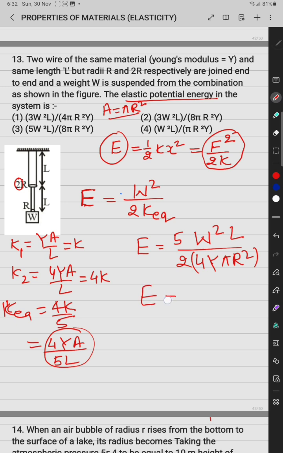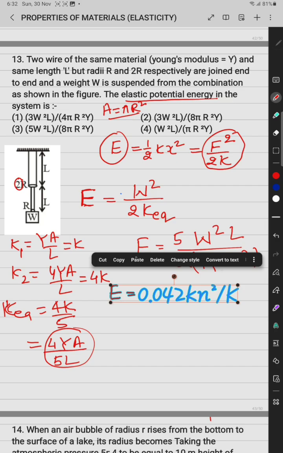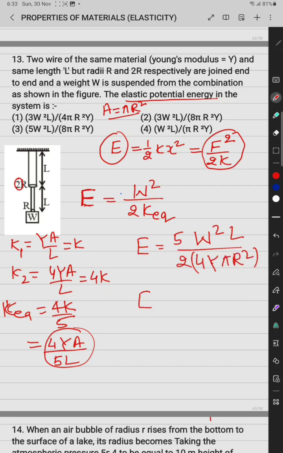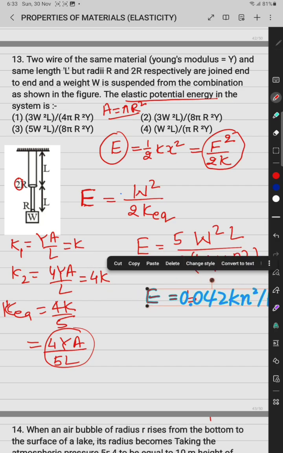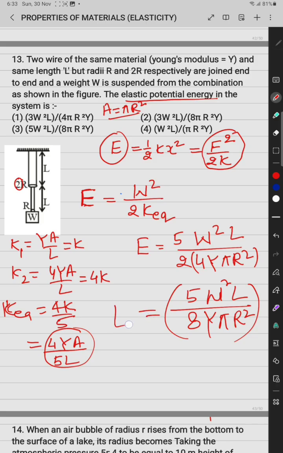So the elastic potential energy in both the wires is 5 times of the weight square length upon 8 Y pi r square. That is the elastic potential energy in the whole system. So according to this, the correct option is 5 by 8. The third one is correct.